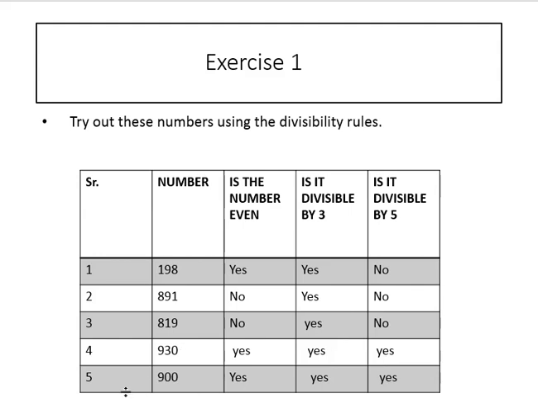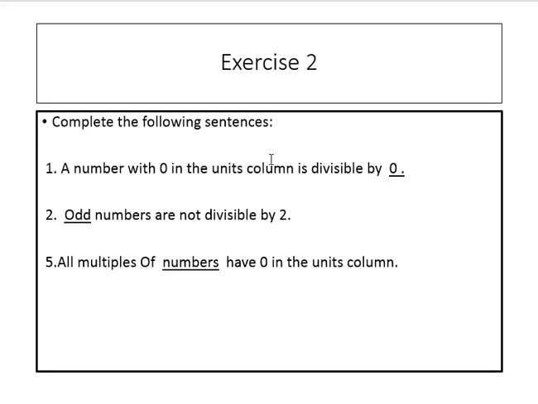Serial number 5. 900. Is the number even, divisible by 2? Yes. 2 4s are 8, 1 carry, 2 5s are 10. Is it divisible by 3? Yes. 3 3s are 9, 0 0. Is it divisible by 5? Yes. 5 1s are 5, 5 8s are 40.